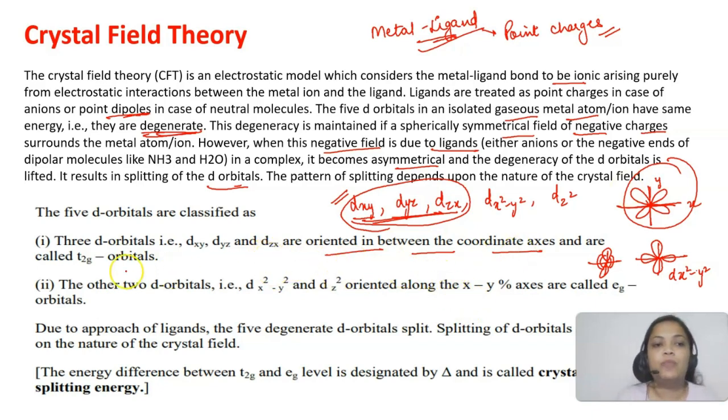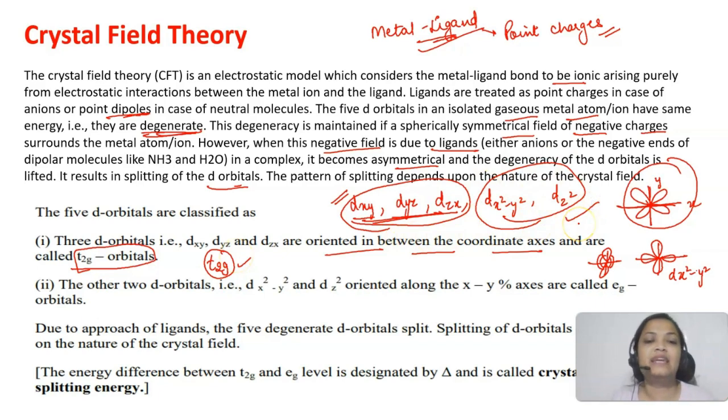The orbitals oriented in between the coordinate axes are called t2g orbitals. The meaning of t2g you will learn in higher classes, it depends on symmetry, but try to understand they are called t2g orbitals. And dx square minus y square and dz square, which are oriented along the axes, are called the eg orbitals.